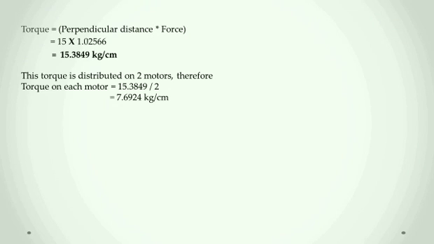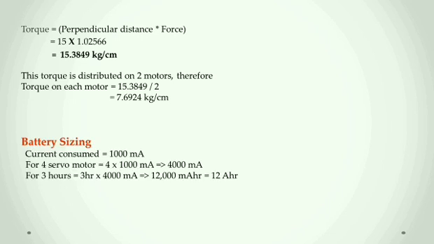Torque is equal to force into perpendicular distance. The perpendicular distance is 15 cm. Therefore, the torque is 15.3849 kg per centimeter. The torque is distributed on 2 motors. Therefore, the torque on each motor is 15.3849 divided by 2, that is 7.6924 kg per centimeter.